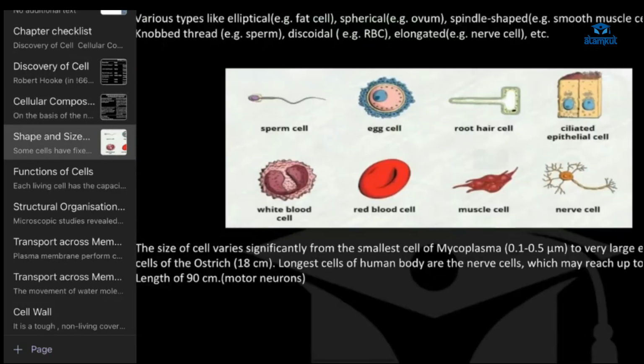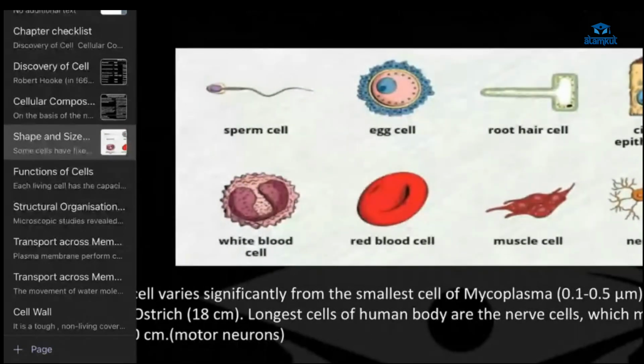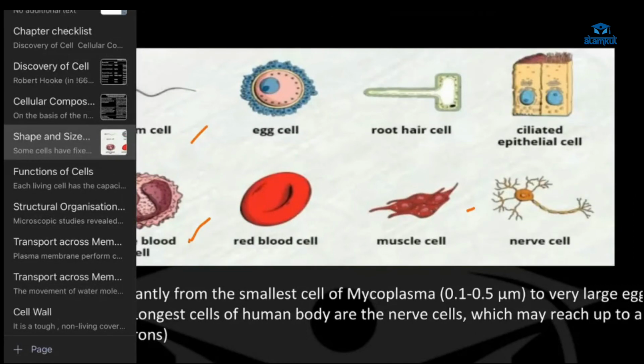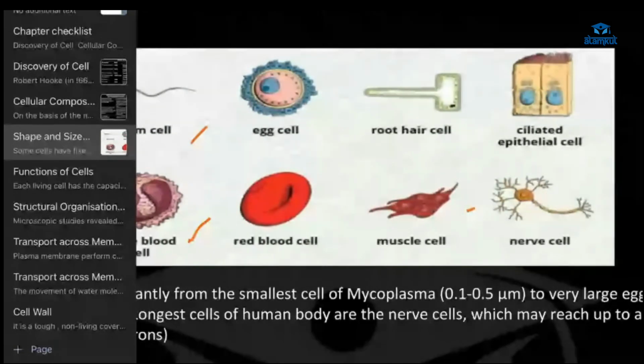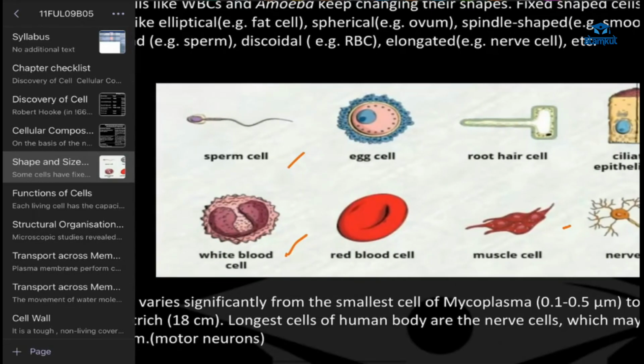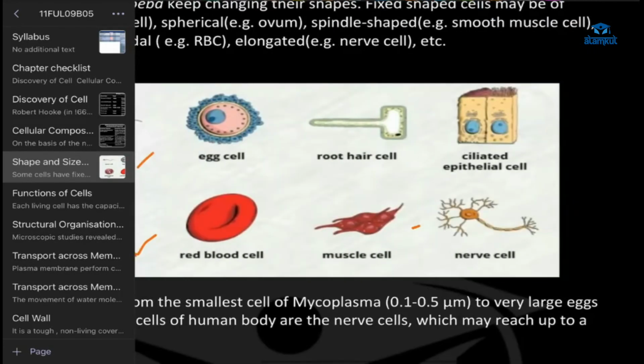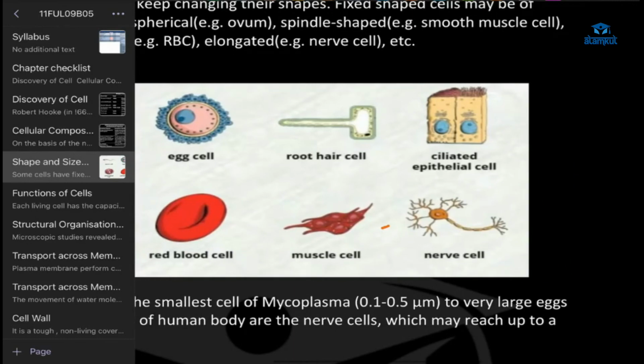See, here, sperm cell, it is different. White blood cell, red blood cell, muscle cell, egg cell, nerve cell, ciliated epithelial cell, they are all different, and they perform different functions, but all of them have the same cell organelles.